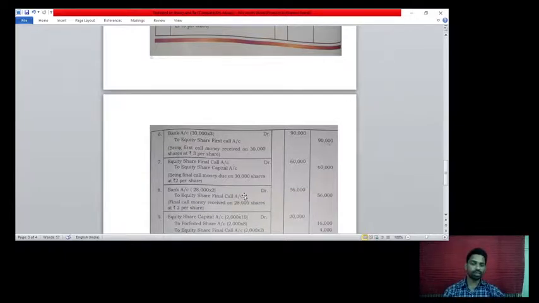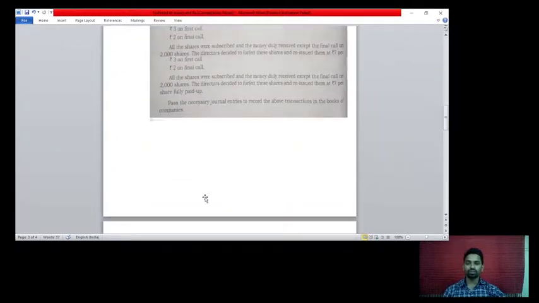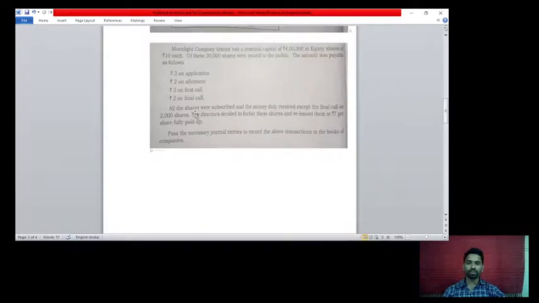Up to this, clear? Now what are the remaining journal entries? These are related to the forfeiture of the shares. Now see, what is mentioned in the problem: all the shares were subscribed and the money duly received except the final call on 2,000 shares. So for these 2,000 shares the final call is not paid.